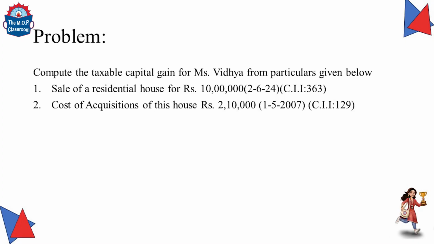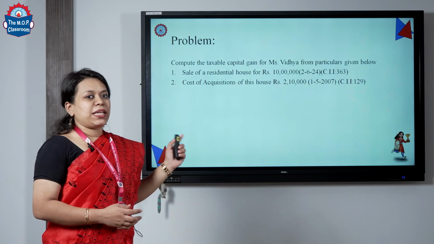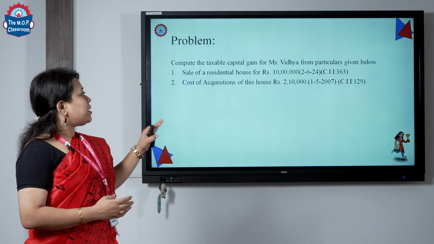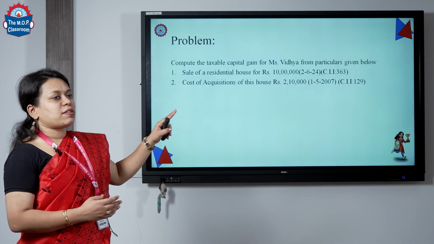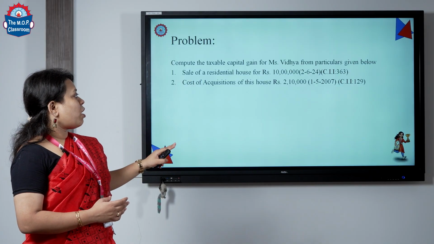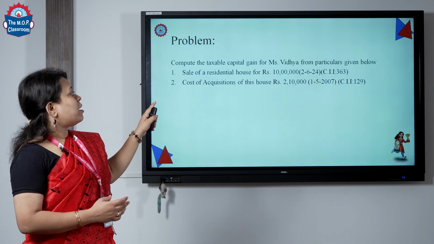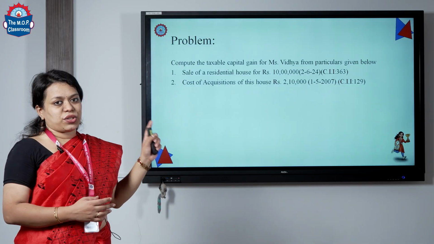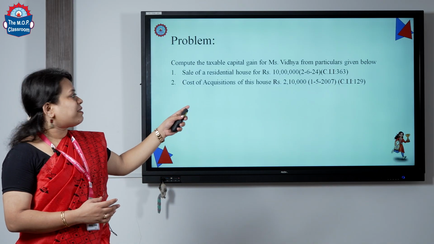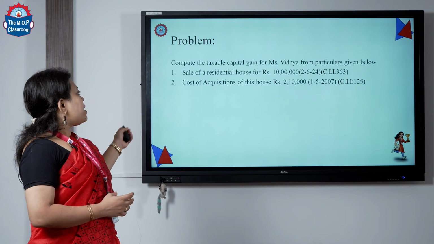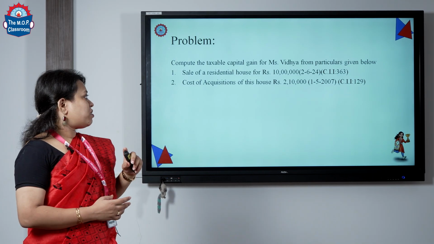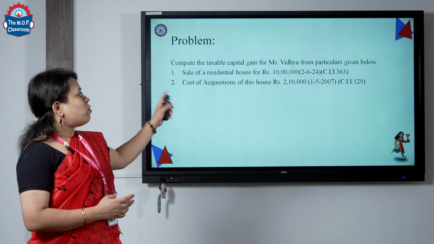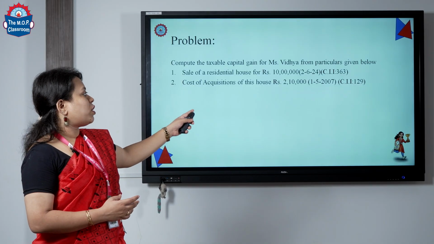So, finally, let us see a problem under which you will be calculating. So, let us see this problem. Compute the taxable capital gains for Miss Vidya from particulars given below. Sale of residential house for rupees 10 lakhs, which was sold on 2/6/2024, which is the previous year. The cost inflation index is given as 363, and cost of acquisition, which is your purchase price of this house, is 2,10,000, which let us consider this house was purchased on 1st May 2007.